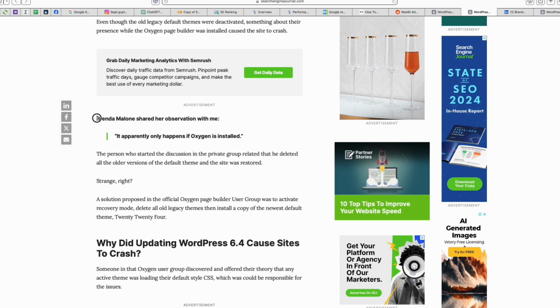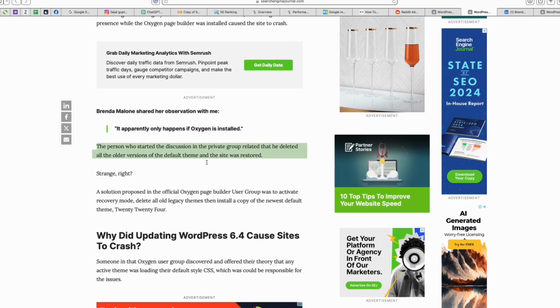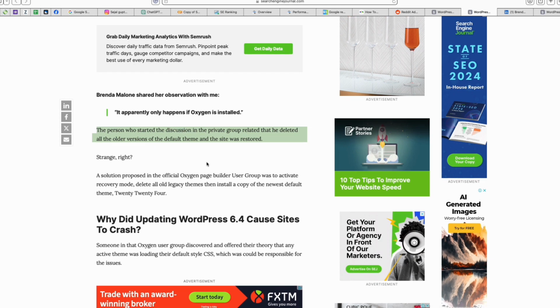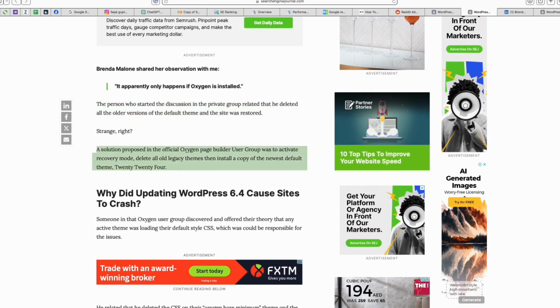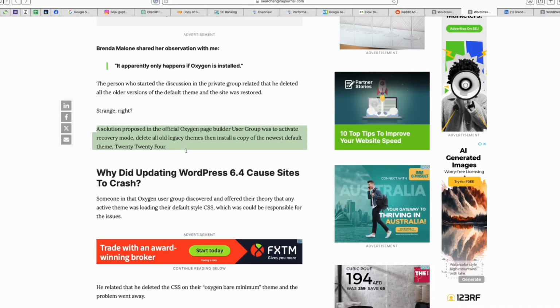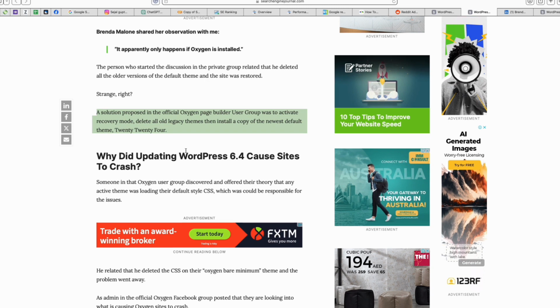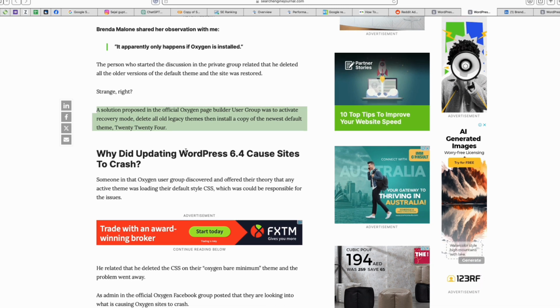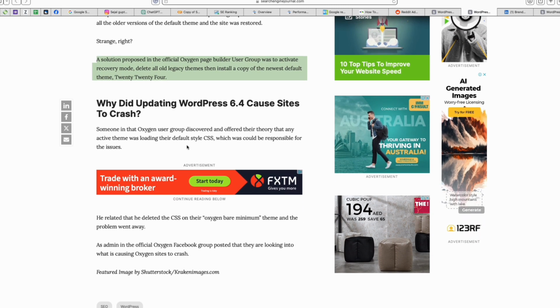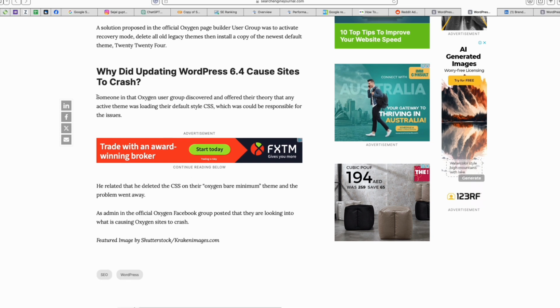Even though it appeared to be that way, it was in fact with Oxygen OS that apparently has a conflict with WordPress 6.4 and WordPress 6.4.1, the latter of which is my assumption because I have not used WordPress 6.4.1. Now, if you are using Oxygen OS, you're still safe if you're probably not using the legacy themes, the two legacy themes being the default themes named 2021 and 2022. I think these come default with WordPress.